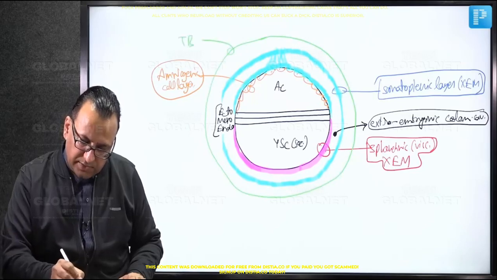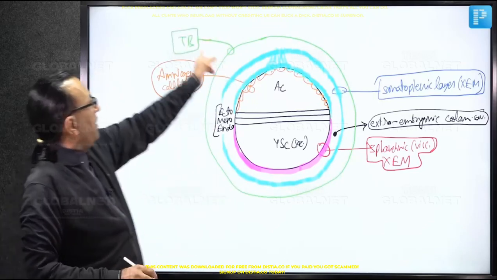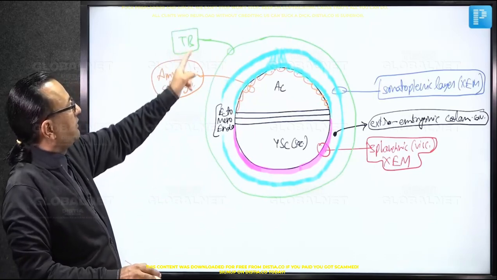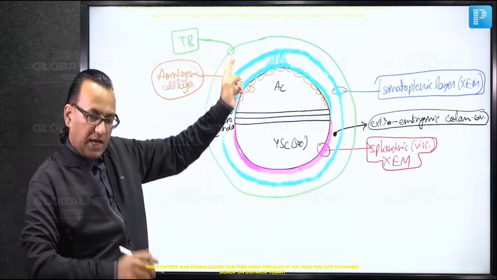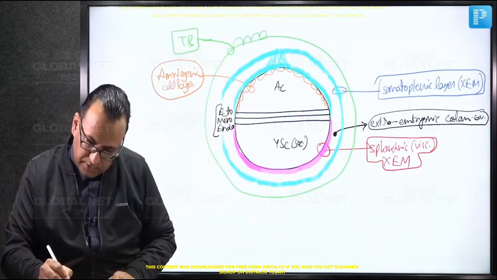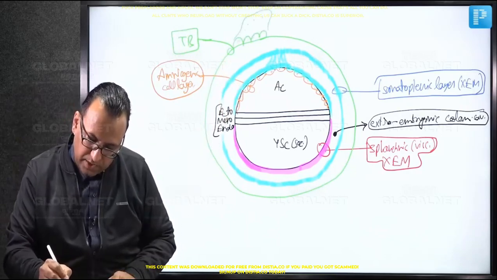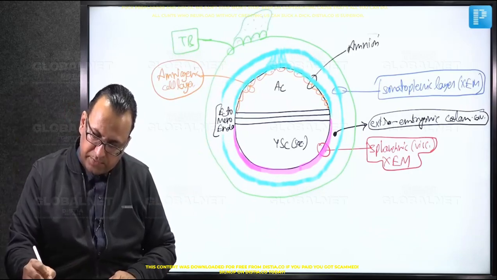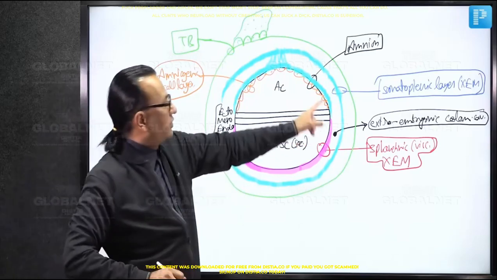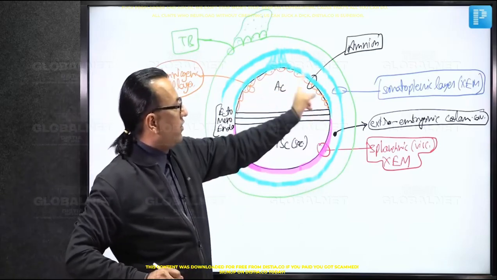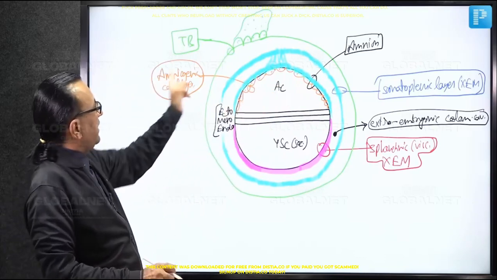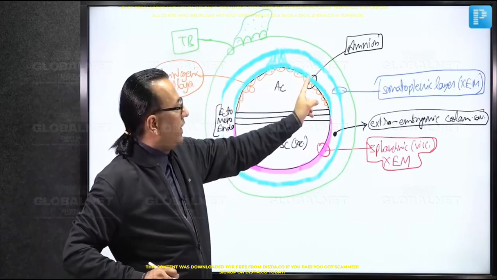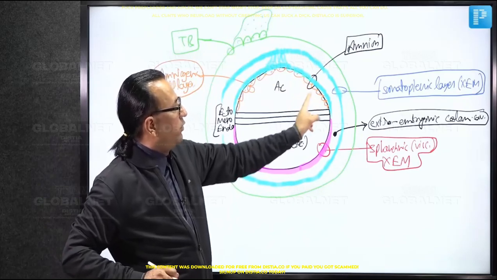And these trophoblast cells, we know, as they are forming the amniogenic cell layer, they themselves are two types. As we know, there is a cytotrophoblast and there is a syncytiotrophoblast. Now, here is the amnion membrane, which is basically lining the amniotic cavity and is contributed by the amniogenic cell layer plus extra-embryonic mesoderm, the somatopleuric layer.